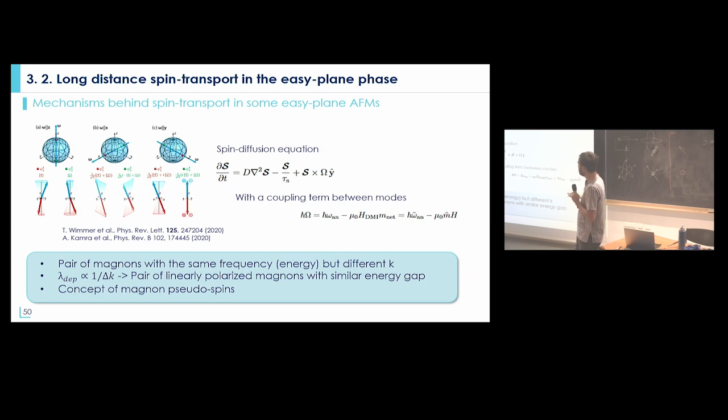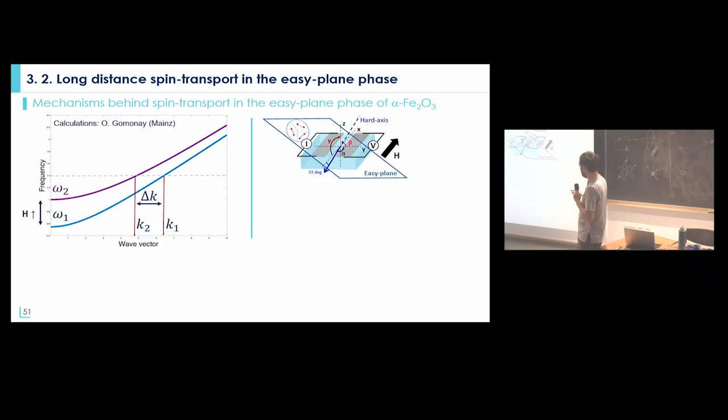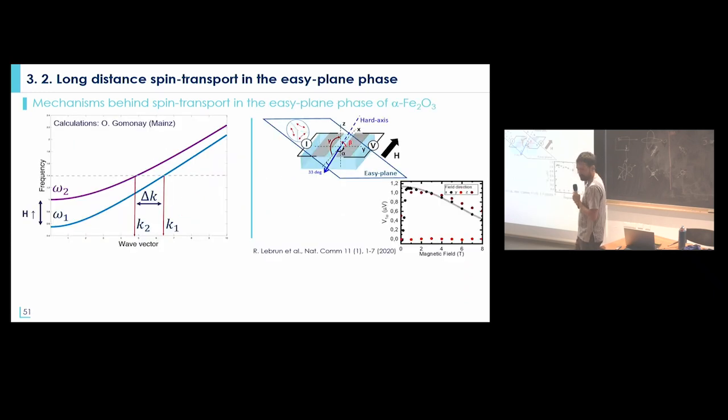So one way to see it also is to introduce what is called a magnon pseudospin, where you can describe your magnon mode on a Bloch sphere with, let's say, the top pole being left circular polarization, the bottom one right circular polarization, and the horizontal axis linear polarization. And then you can consider that your mode is just a projection over this Bloch sphere. And if you are interested, those two papers are quite nice about that. And so you can see that in an easy plane antiferromagnet, you can also propagate spin information over long distances when you are in a temperature region where those two modes are close to each other.